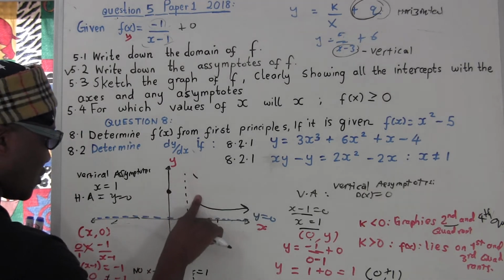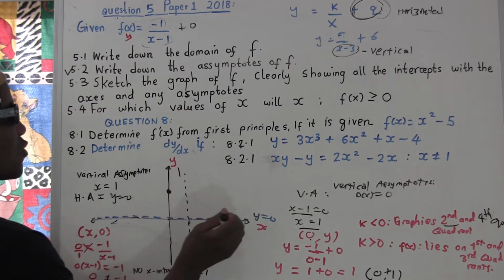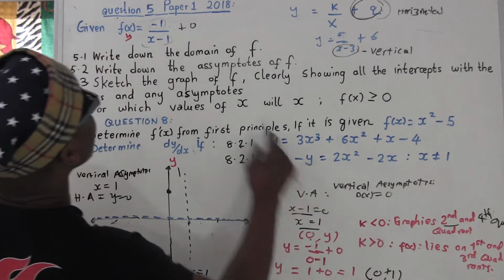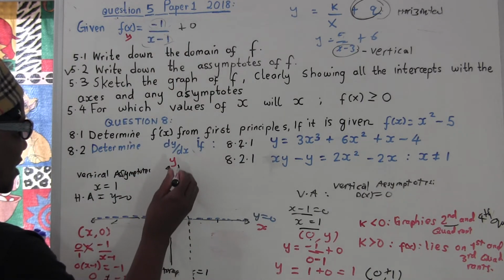So this is wrong also. Excuse me. So the graph is going to come like this. You know what I'm saying? Because we know since k is less than 0, the graph is going to lie on the first and third quadrant. So it's going to come like, we know there's an asymptote here.